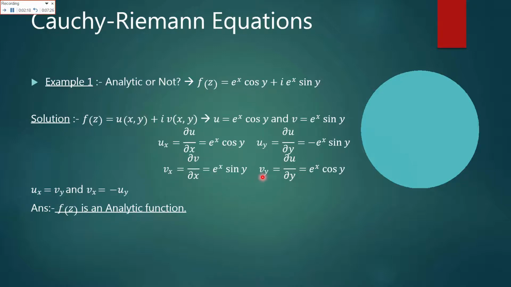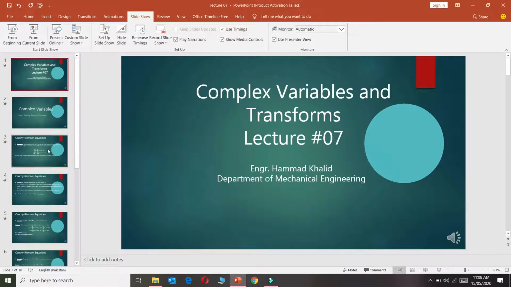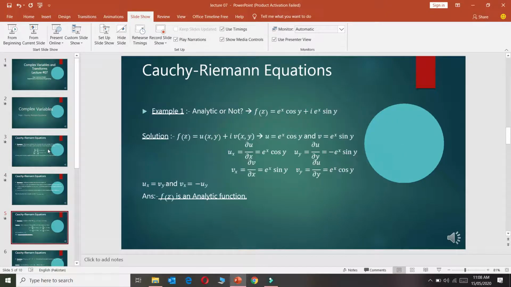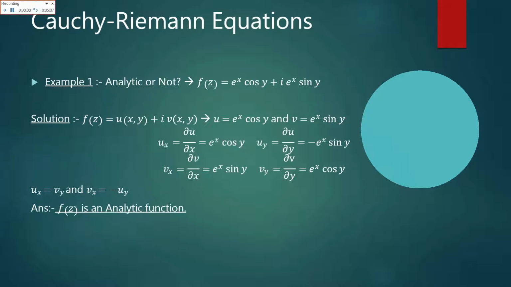Similarly, v of y is equal to the first derivative of v with respect to y. Here this is basically a mistake in the slide. Vy is basically the first derivative of v with respect to y. I'll make it clear. Now you can see that I have made it clear. Vy is basically the first derivative of v with respect to y.